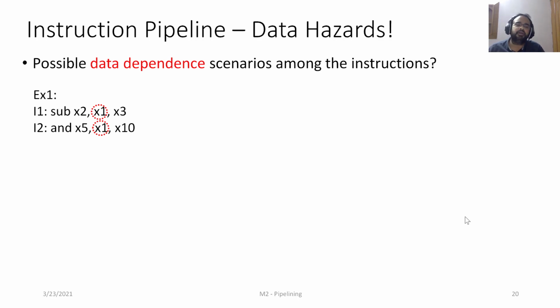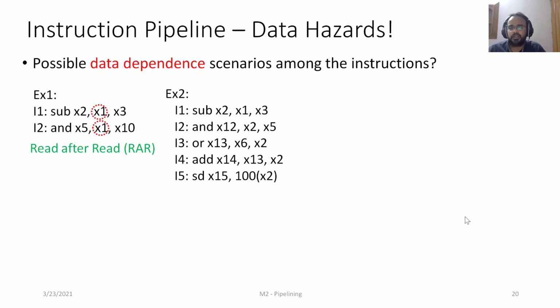This is not a scenario which will result in hazard because both of them can read from x1, right? This is called read after read dependence. This will not lead to a data hazard.